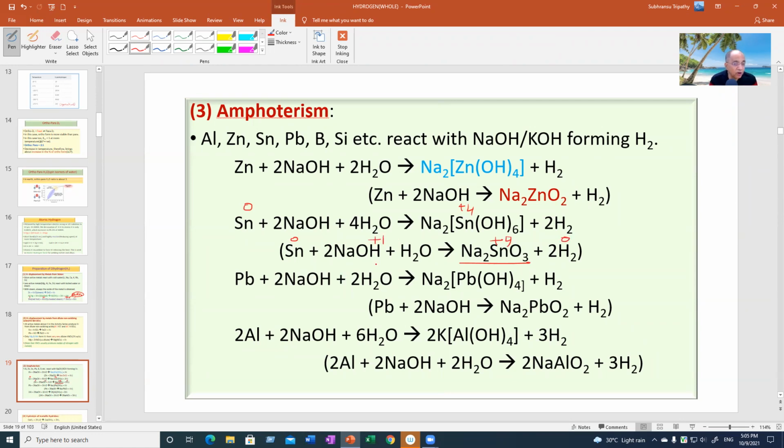But if you remember that unless you take the help of water, you cannot balance it. So sometimes water is a player for material balance, right? But zinc has no variable valence, it goes to plus 2 state.